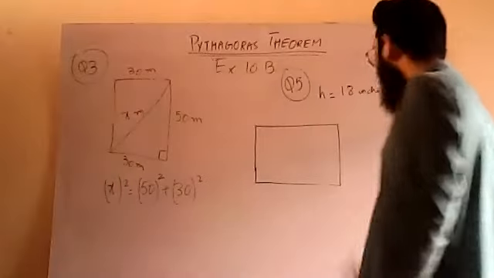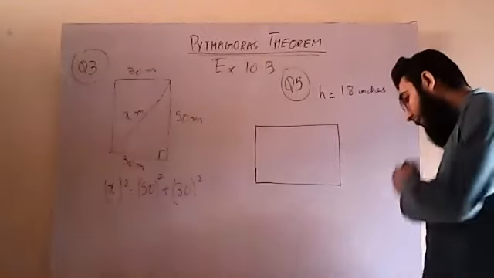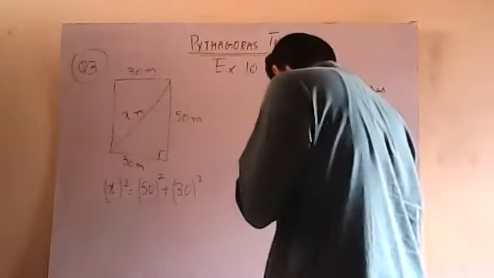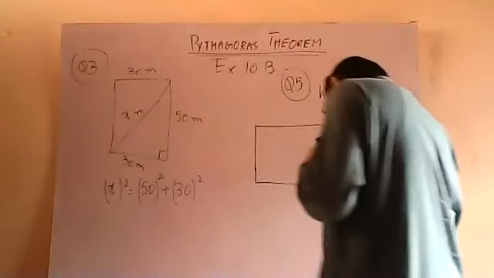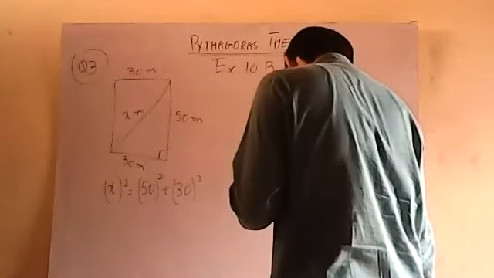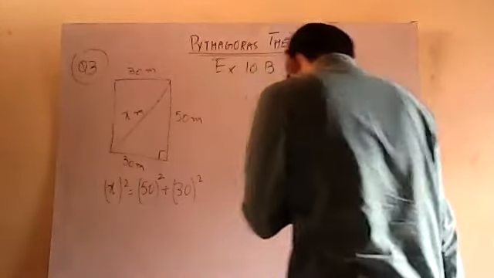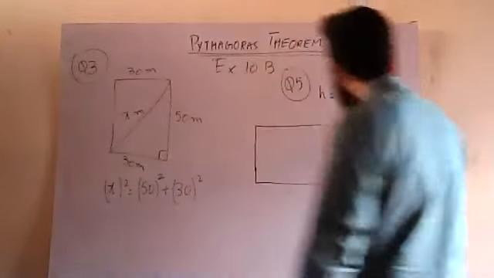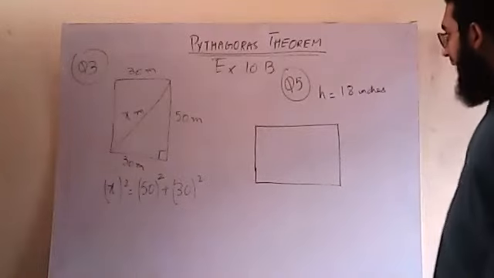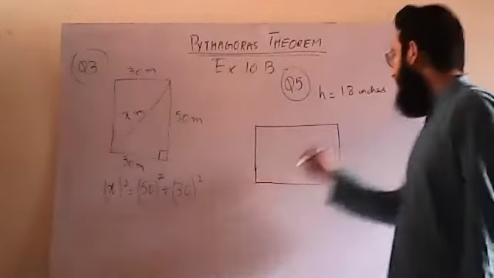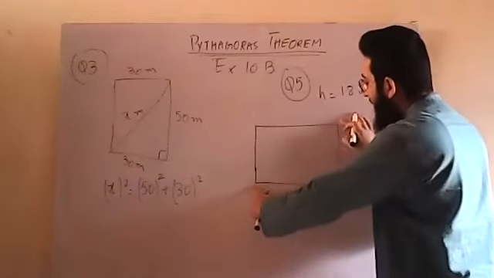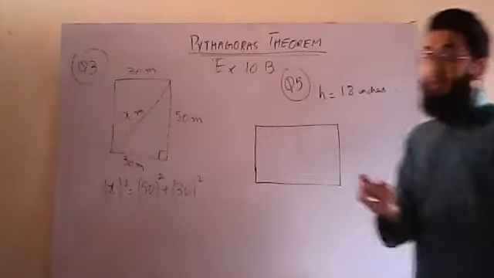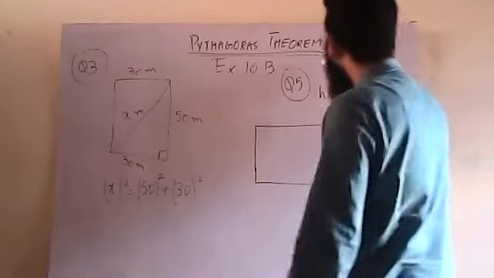He is saying that the length of the diagonal is 30 inches. Televisions are measured diagonally.